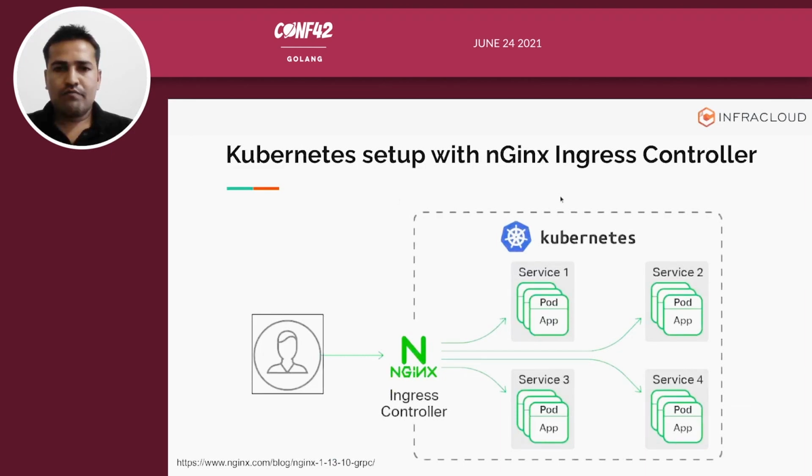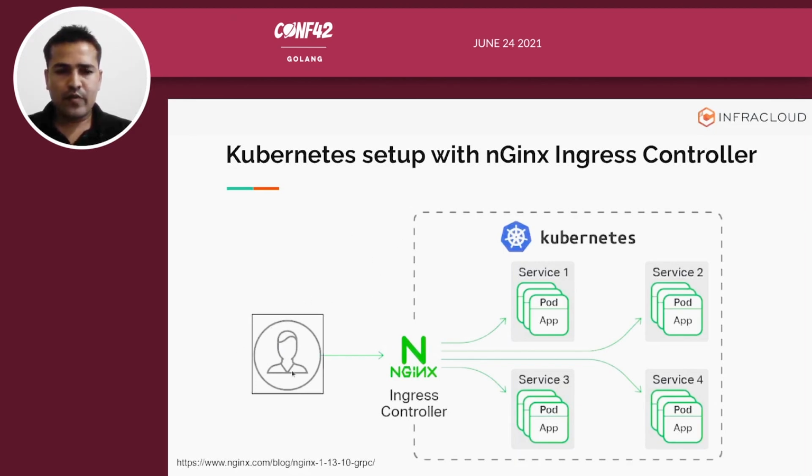When you make use of ingress in your Kubernetes cluster, you also need to install an ingress controller to manage your ingresses. There are many types of ingress controllers available in the market. Nginx Ingress Controller is one of them. Contour or Glue are a few other examples of ingress controllers.